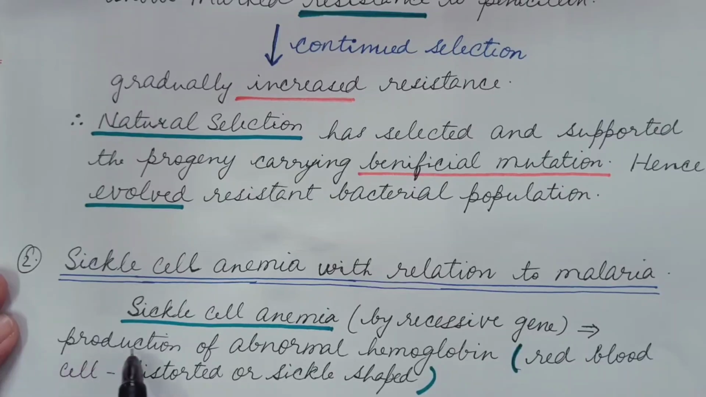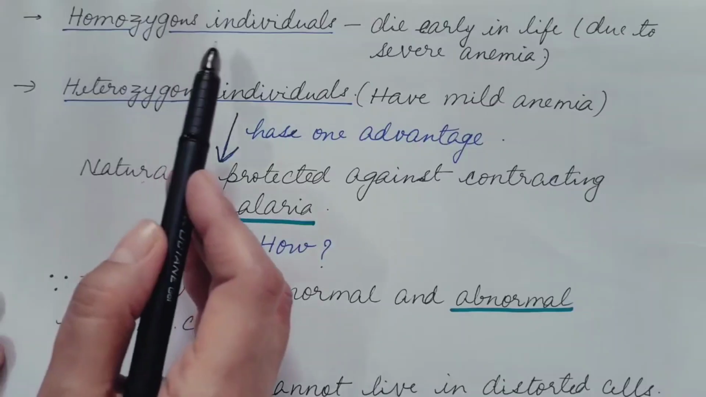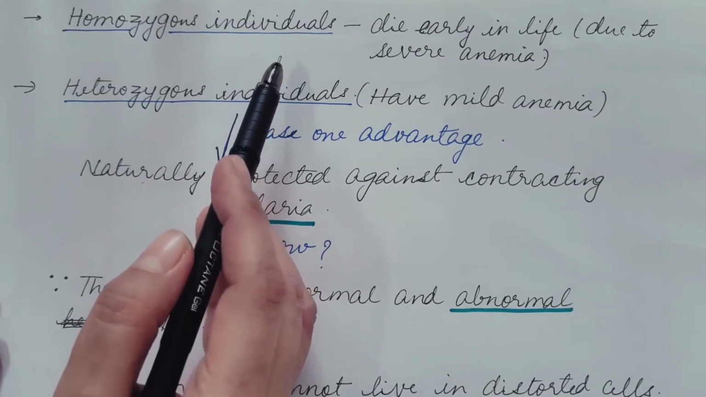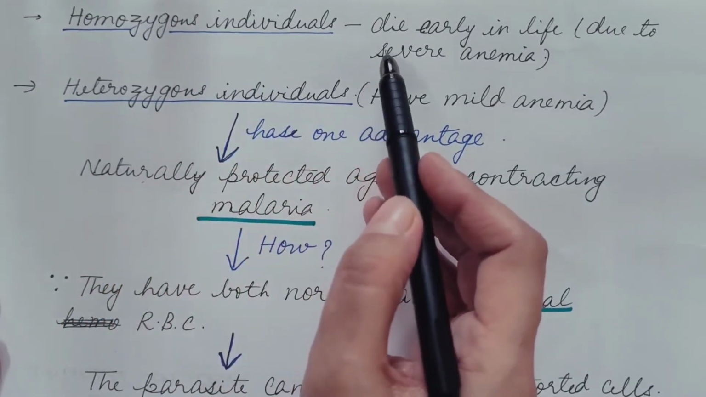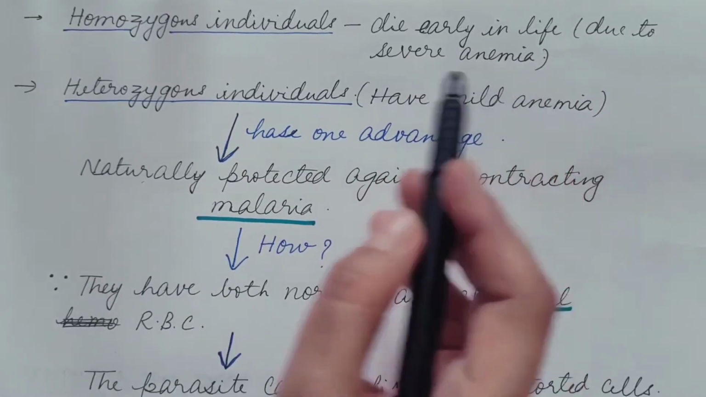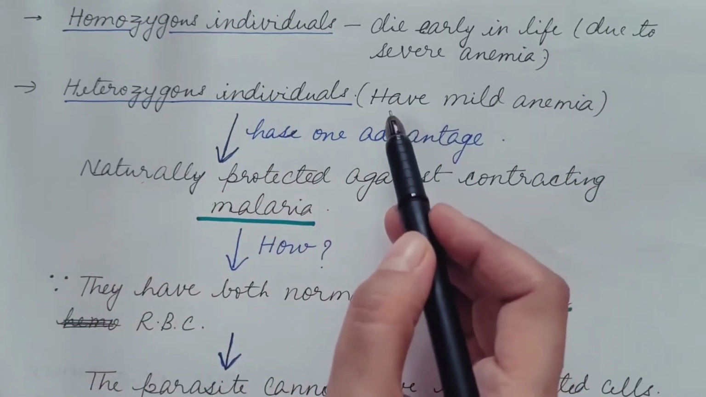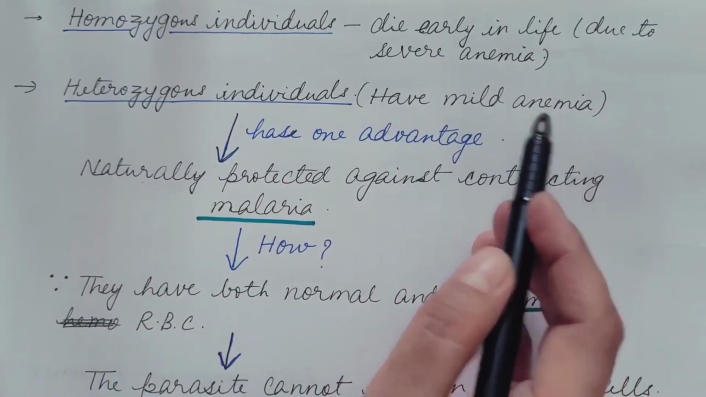And this gene is responsible for the production of abnormal hemoglobin. The red blood cells which have this type of hemoglobin are distorted or sickle shaped, hence the name sickle cell anemia. Homozygous individuals, which have two copies of this recessive gene, die early in life due to severe anemia. But heterozygous individuals, which have only one copy of the gene, have mild anemia.